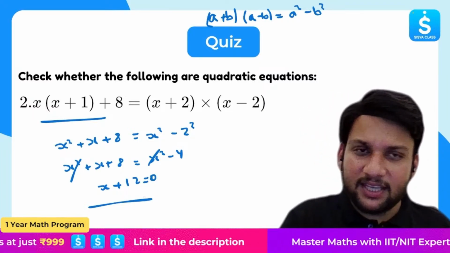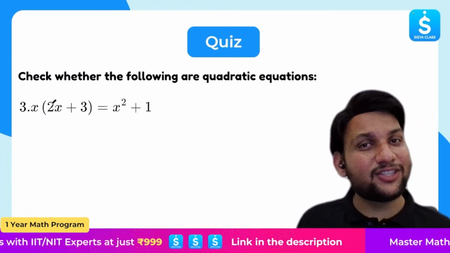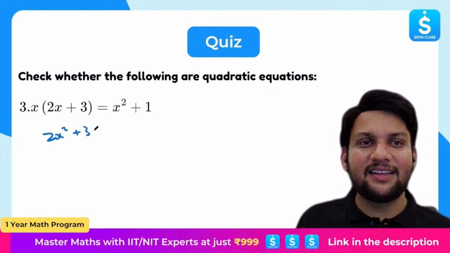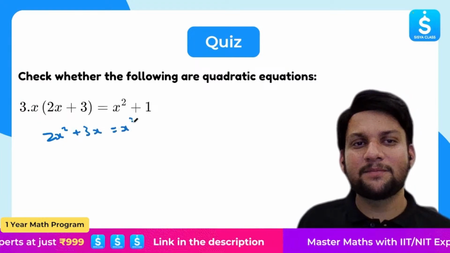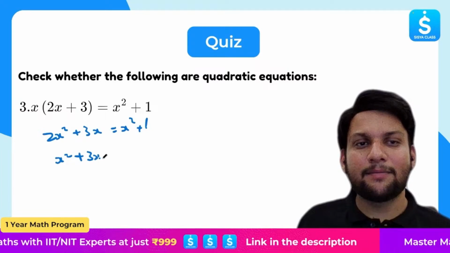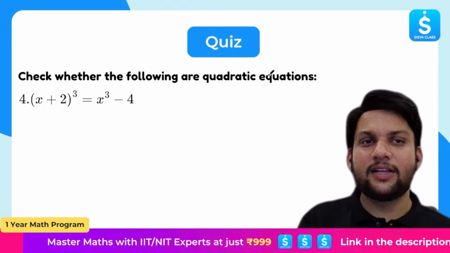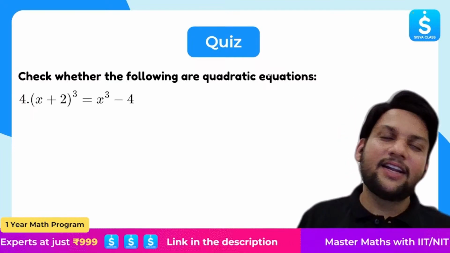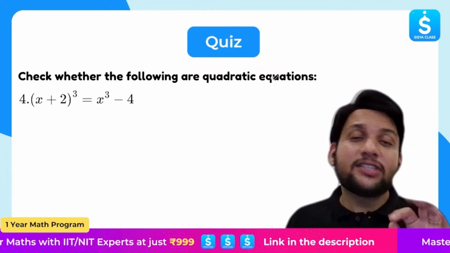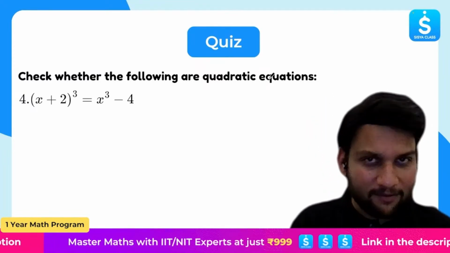Let's check. So this question, tell me the answer in the comment box below. This is very easy. I'll do this one. Next you do. 2x times x is what? 2x square plus 3x is equal to x square plus 1. What I'm getting: x square plus 3x minus 1 is equal to 0. Quadratic equation? Yes, sir. You do this one. I'm not going to do this. Tell me the answer in the comment box. Is it a quadratic equation or not? Whatever I said, I'll answer. I hope everything is clear.